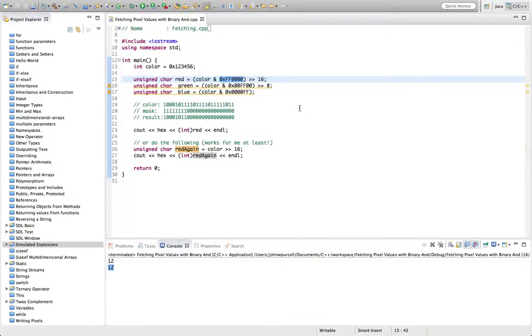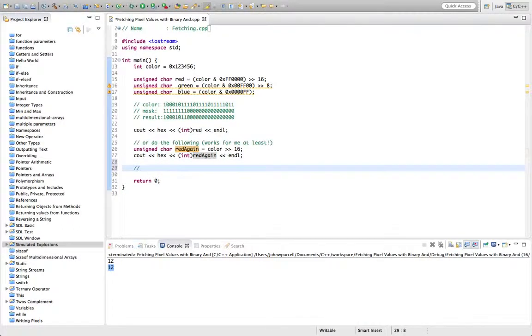I don't know. And because you see this on the internet a lot, and also because it is important to know about the bitwise and operator in C++, it is sometimes very useful. There's also a bitwise OR, which I'm not going to cover here, except to say that bitwise OR would set the 1 in your resulting value to 1 if either the mask or the original value were 1. So one of them has got to be 1, either the first one's 1 or the second one 1. Whereas the bitwise AND says this one's got to be 1 and the second one's got to be 1 as well.